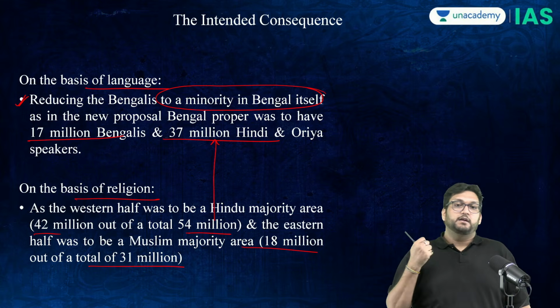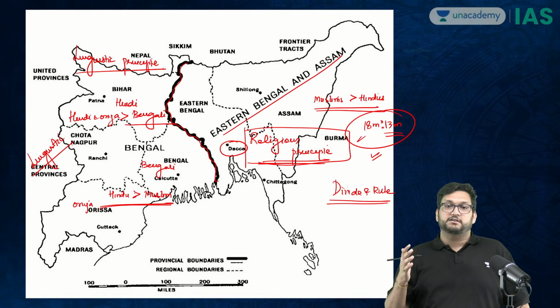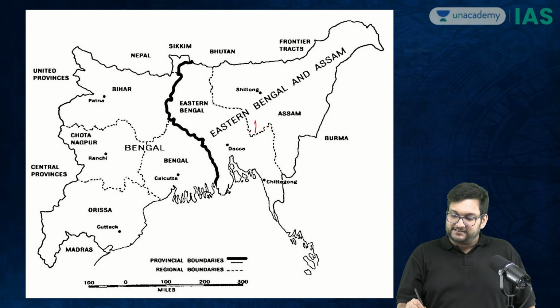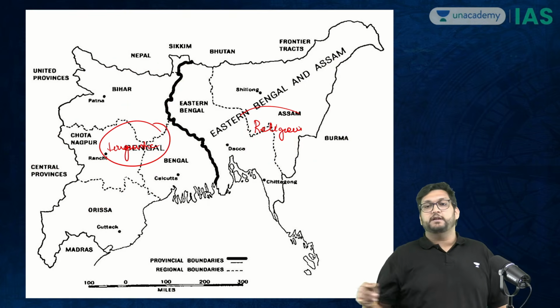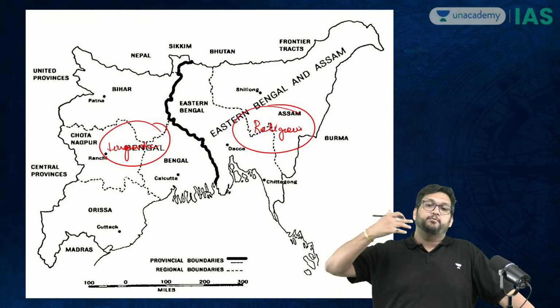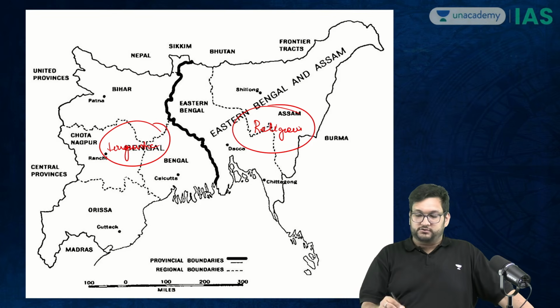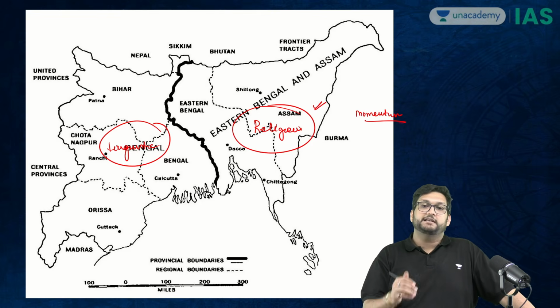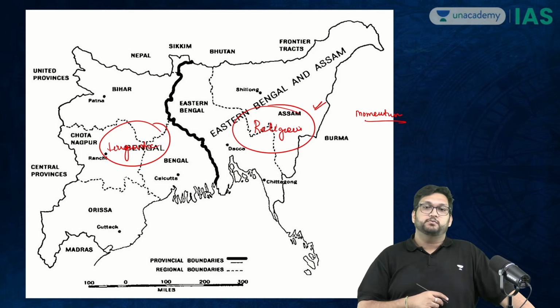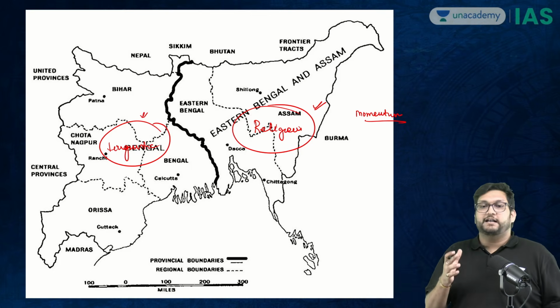Therefore, this is the master stroke. In this sector, religious minority. In this sector, linguistic minority. The Bengali Hindu nationalist is not going to be able to garner support or create any form of momentum, because here religion is going to be against, here language is going to be against. So this was the intended purpose and the overall logic.